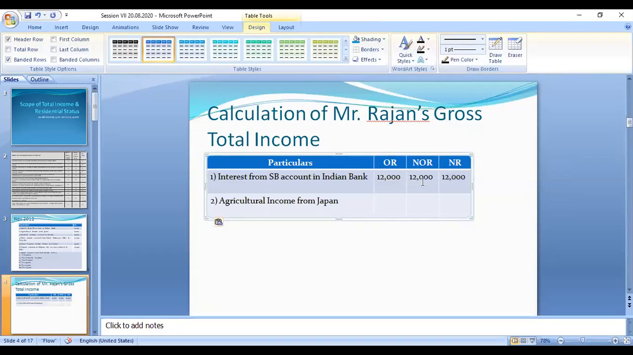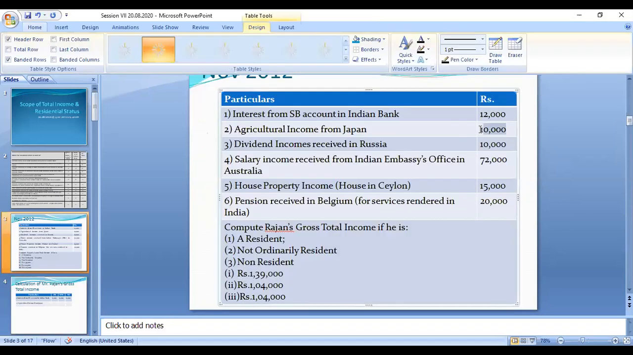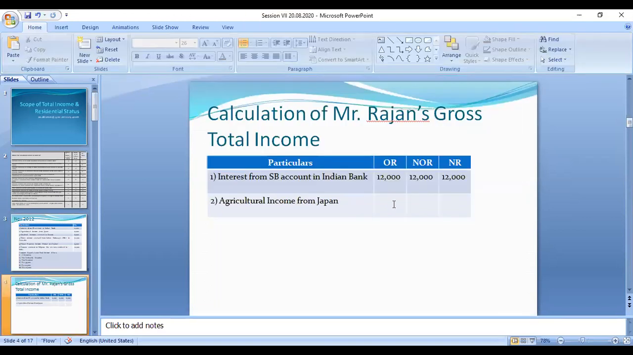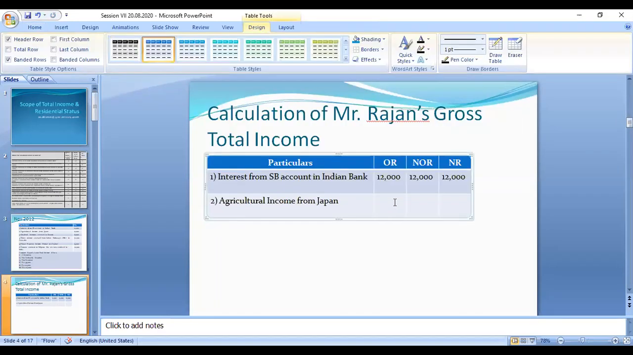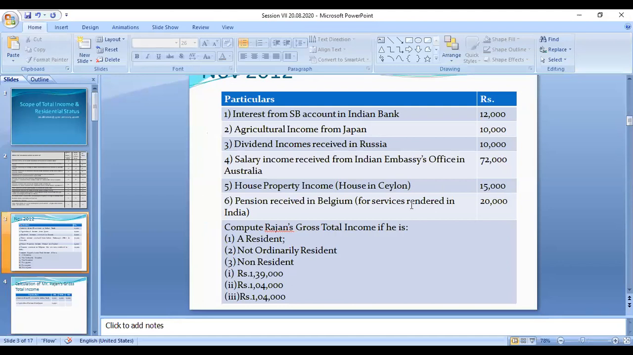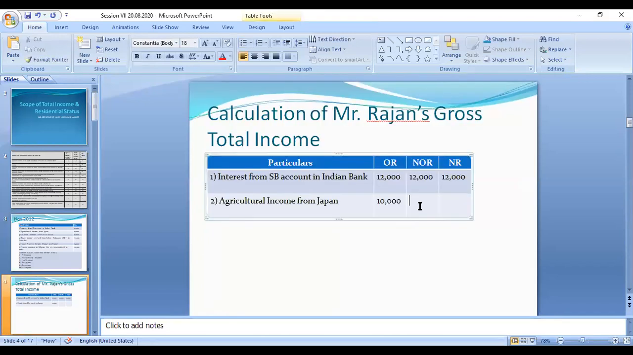So the 10,000 is agricultural income. If it is agricultural income in India, it is exempted. It is Japan, it's a foreign country. So this amount is taxable to the ordinary resident. And this agricultural income from Japan is a foreign income, so it is only taxable for these people, and it is not taxable to the not ordinary resident and also the non-resident. Somehow he is not related with India, so he need not pay the tax to the Indian government. Okay, next, third category.